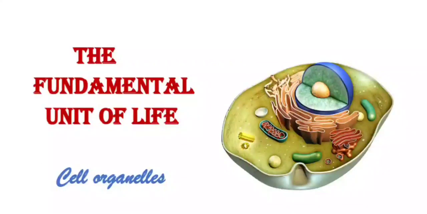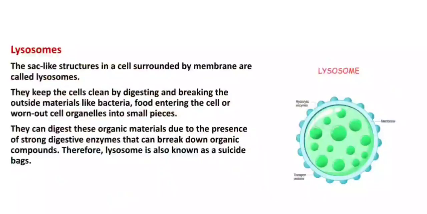Hello everyone. Today we will study the chapter Fundamental Unit of Life, which is chapter number 5 in the ninth class NCERT book. In today's video we will learn about cell organelles and prokaryotic and eukaryotic cells. Let's start. In the previous video we covered cell organelles like the nucleus, Golgi apparatus, and endoplasmic reticulum, and the rest of the organelles like lysosomes and mitochondria we will cover in this video.